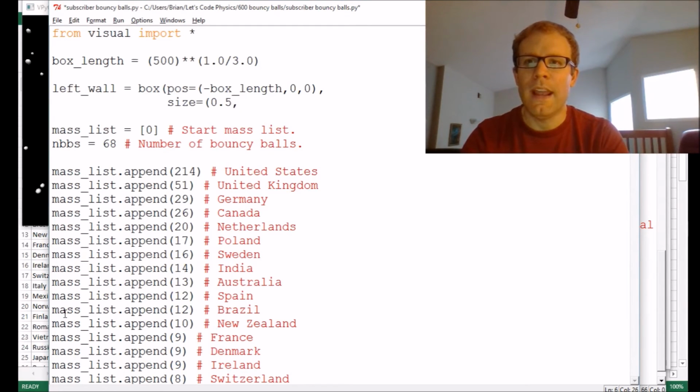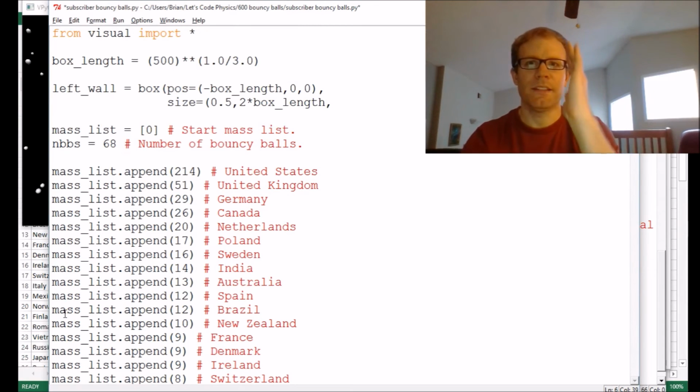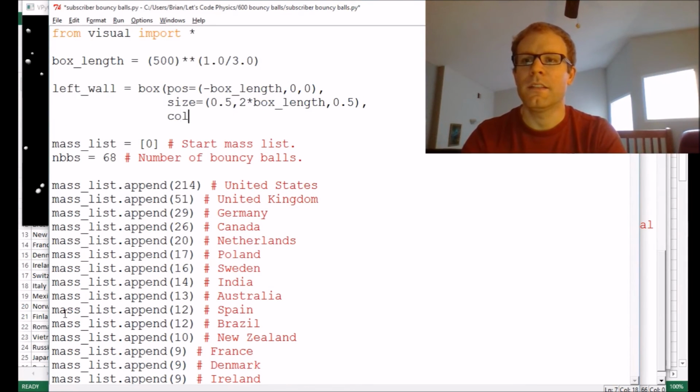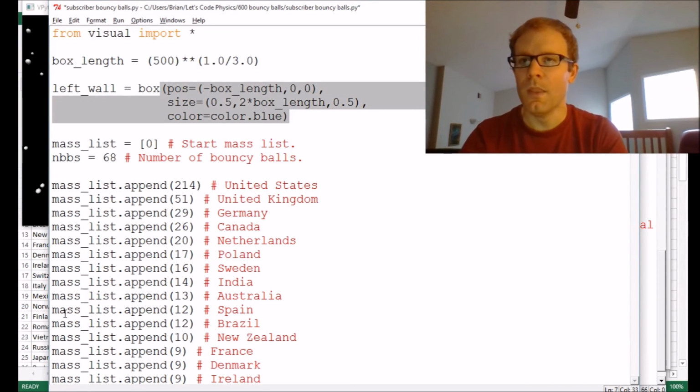And then we'll give it a height of 2 times box_length. And we'll give it a thickness this way. Let's go with 0.5 right now, see what that looks like. And let's make its color, let's go with blue, sure. All right, so that goes to that.